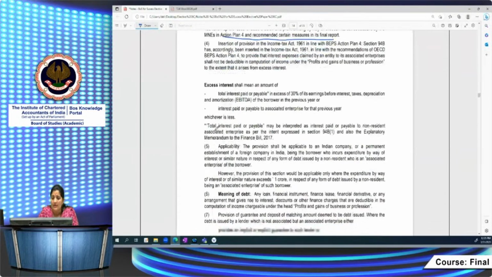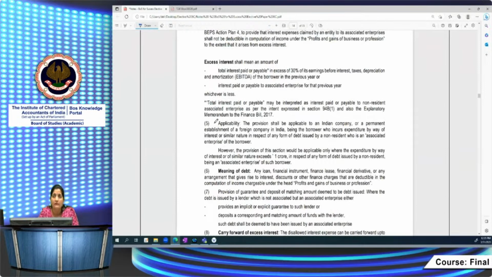So exactly when is the provision applicable? First of all, you should know when to apply the provision, before computing the interest amount, deduction amount and everything. First thing is whether the provision is applicable or not. Sometimes they have given you the whole data and everything, and they have given some options also, but you are going to compute also the amount of interest disallowed, but you will see here the provision itself is not applicable. So you have to very carefully note when the provision is applicable.